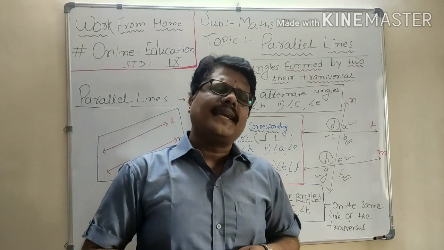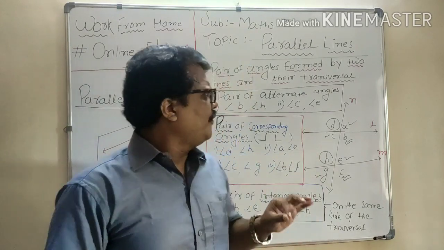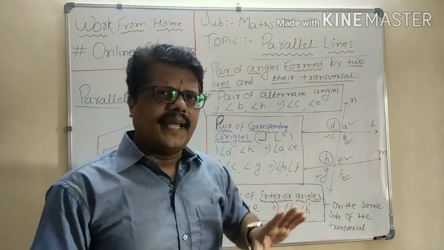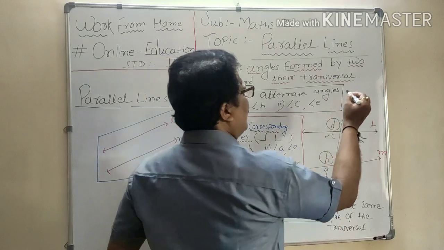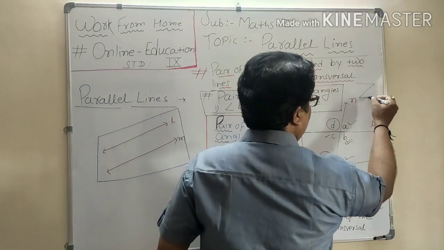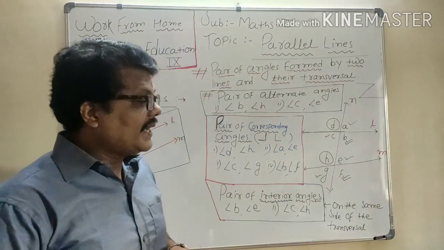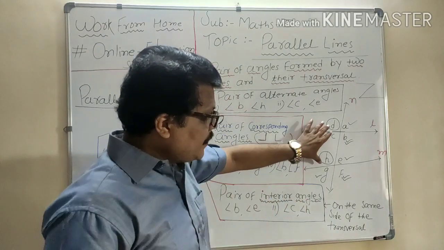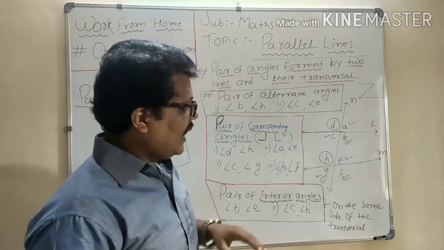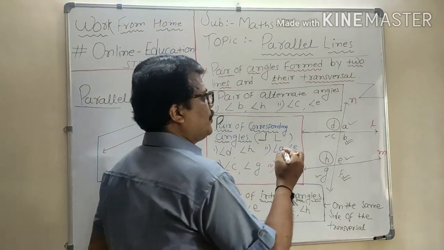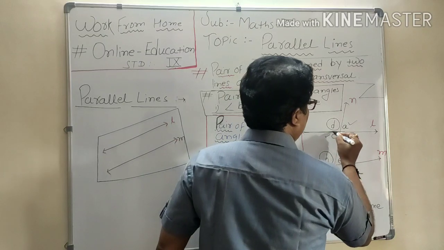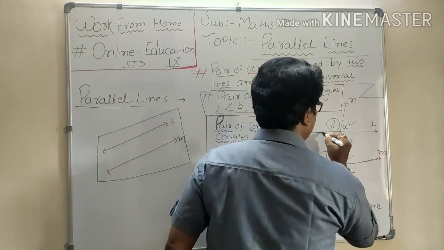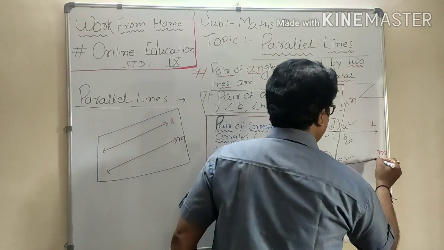Now, let us see the second kind of angles formed. The second kind of angles is called alternate angles. Alternate angles will make a letter Z. And as I said in the beginning, they are alternate interior angles. So you see, between these two lines, the angles made by the transversal should be in a letter Z formation. See here properly. Is the Z formation there or not? Very well. Yes, the Z formation is there.